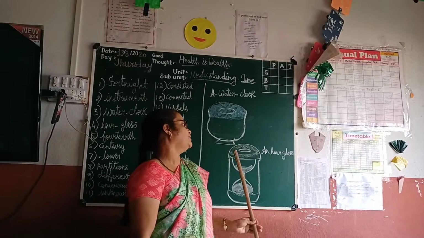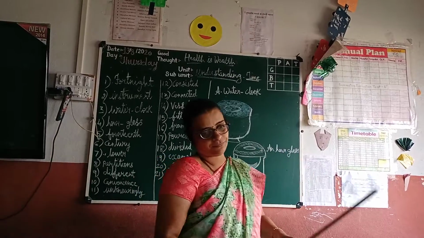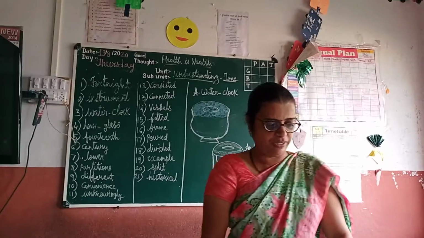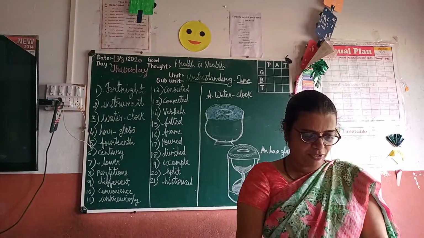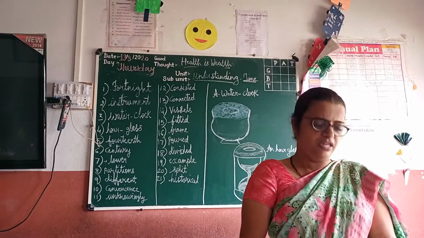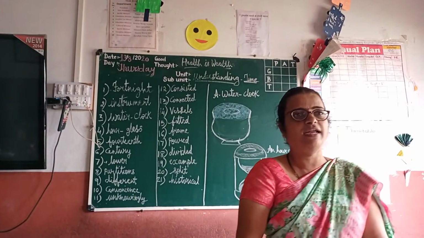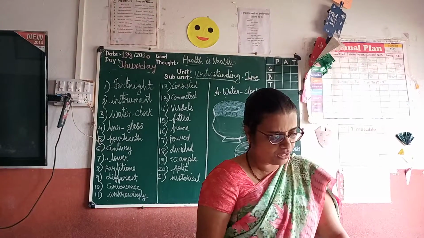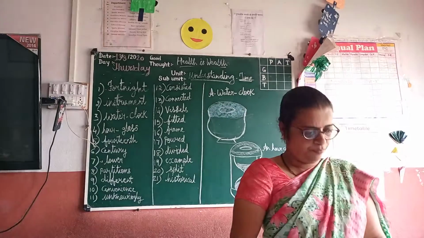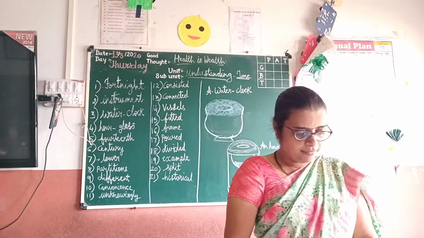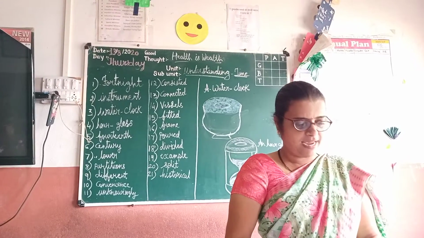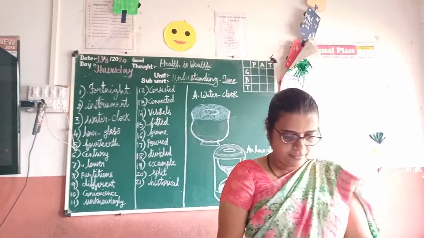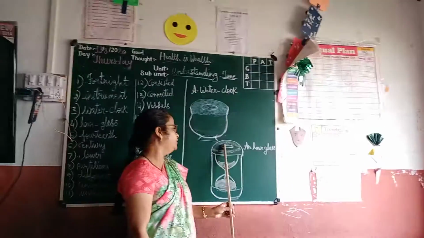Now I am going to give the example of an hourglass. What is an hourglass? In the 14th century, the hourglass came into use in Europe. It was first used in Europe. It consists of two connected glass vessels fitted in a wooden frame. Dry, fine sand is poured into one of the vessels. The connecting hole between the vessels allows the sand in the top vessel to fall into the lower vessel. So this is an hourglass.